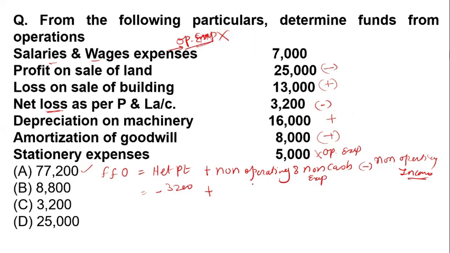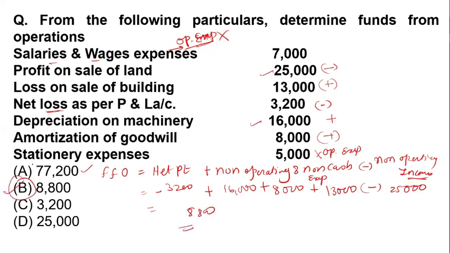So here we add depreciation, that is 16,000, plus 8,000 amortization, plus 13,000. Then we have to deduct the non-operating income, that is 25,000. So when we solve it, we will get 8,800. Okay, so the right answer will be option number B.